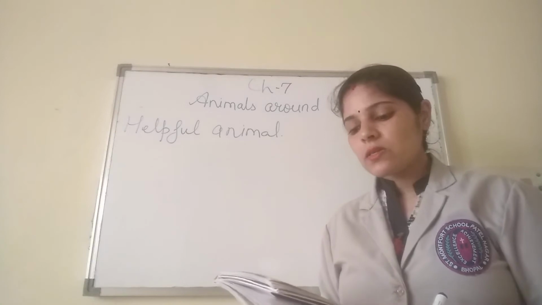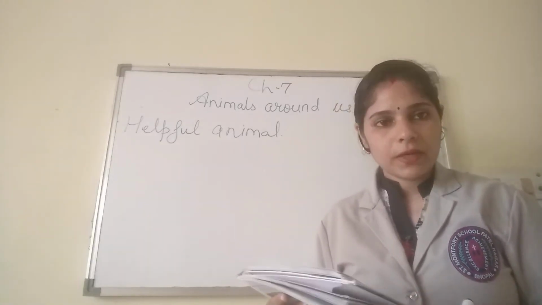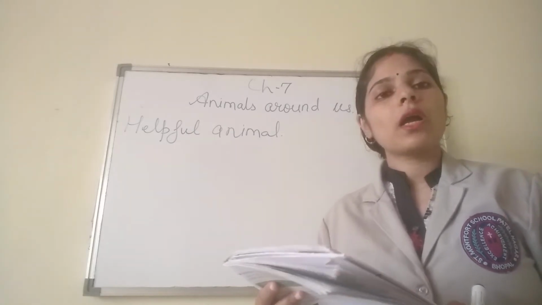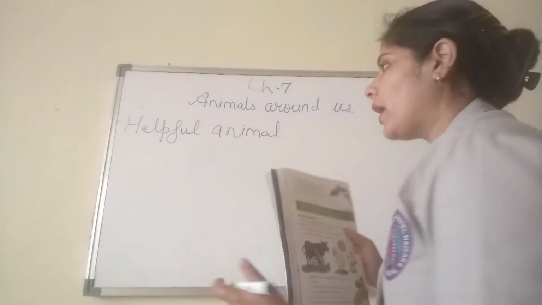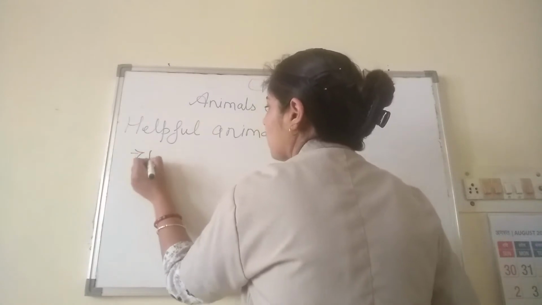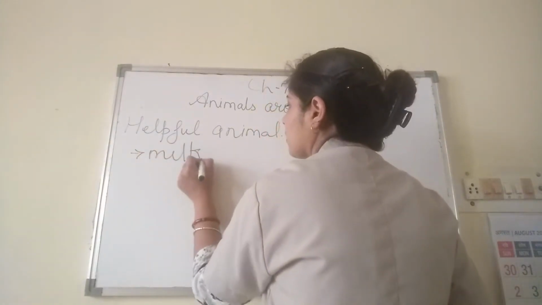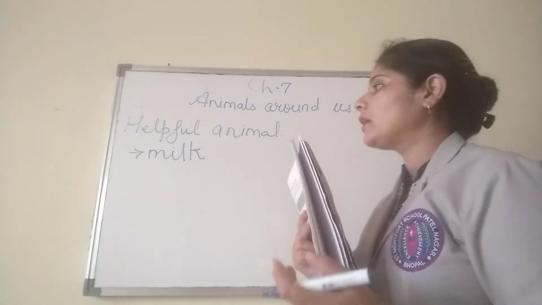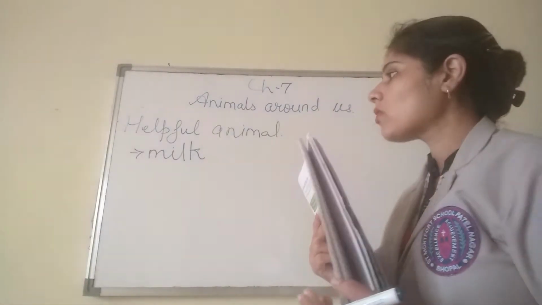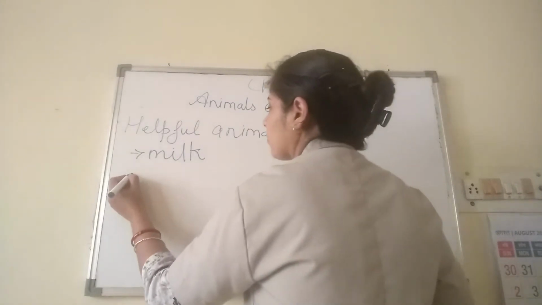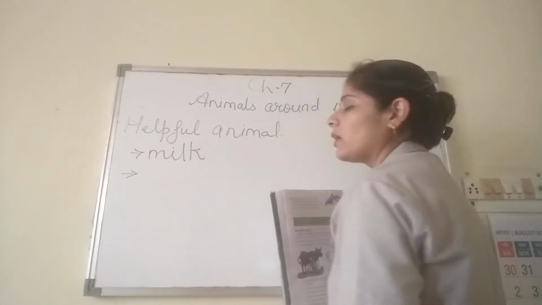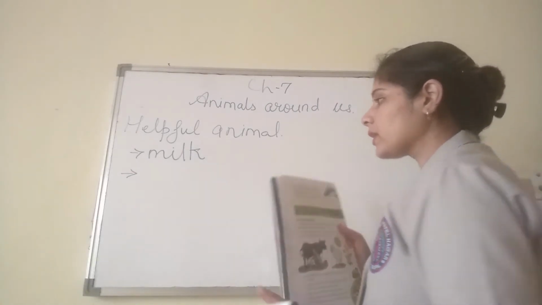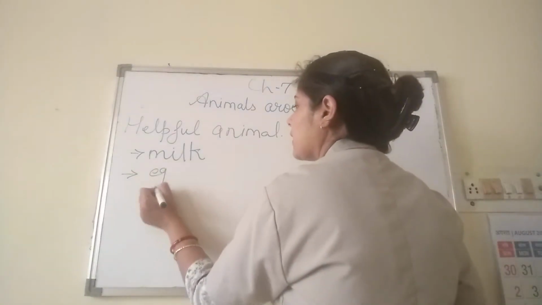The first ones, as you all know, are the cow, goat and buffalo. What do they give us? They give us milk. From milk we make different things like butter, curd and cheese. All these products we get from milk, and milk is obtained from the cow, goat or buffalo.